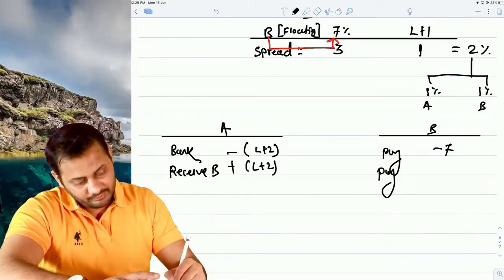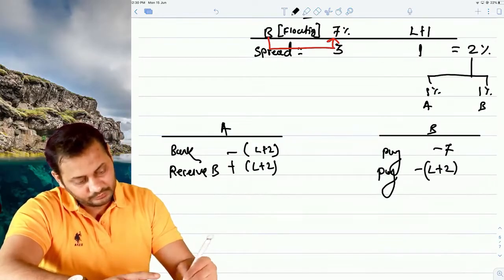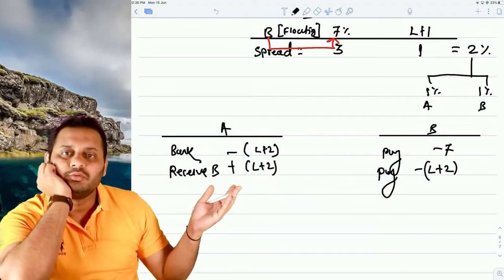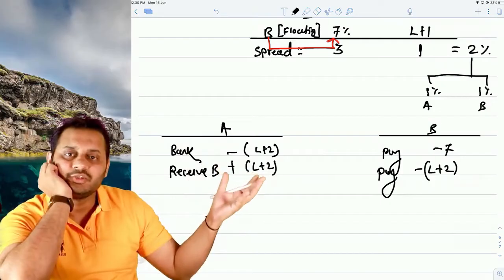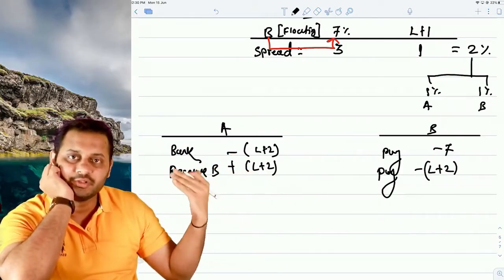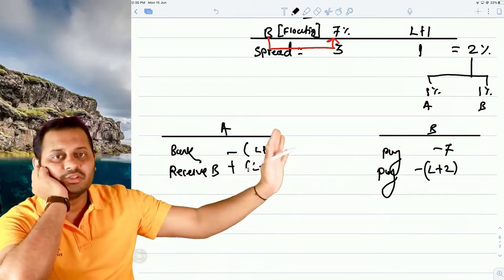So it will be a payment to him of L plus 2, right? L plus 2, L plus 2. So for A, the story is over. He paid to the bank and he received the same amount. The story is over. And for him, the story is still there.